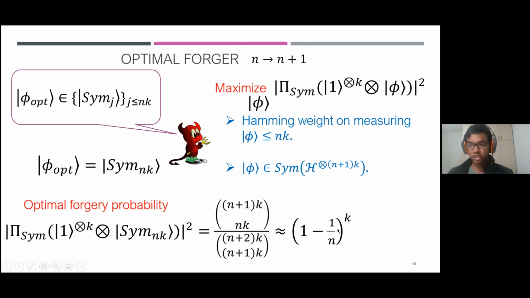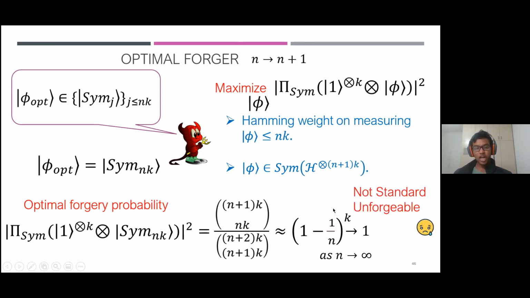And now this is a large number, right? It goes to 1 as n goes to infinity, and hence clearly our construction is not standard unforgeable. However, this optimal forgery probability can be used to show that our construction is indeed rationally unforgeable, and that's what we do in our paper. So for more details, please look there. And this concludes our discussion about n to n plus 1 forgery.